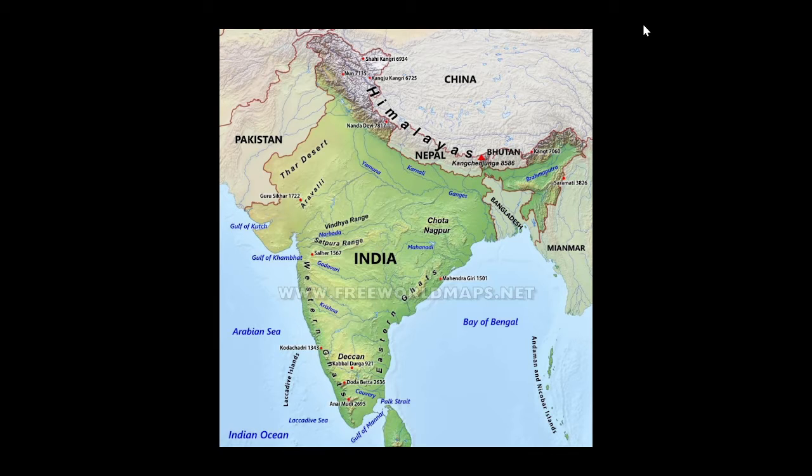The physical divisions of India, or physical features of India, are the Himalayas, Ganga Plain, Peninsular Plateau, Coastal Plain, Islands and the Thar Desert. But in this session I will cover the mountainous regions. The remaining topics I will cover in later videos.